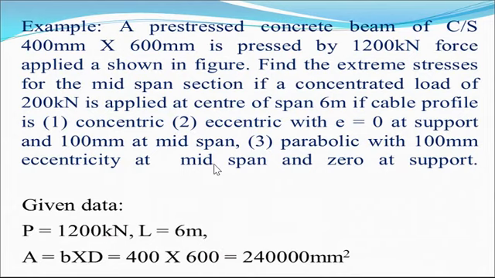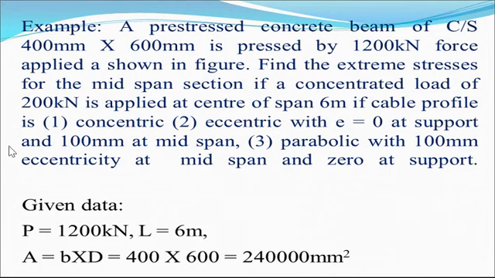A prestressed concrete beam of cross section 400 mm width by 600 mm overall depth is prestressed by 1200 kilonewton force applied as shown in the figure. Find the extreme stresses for the midspan section as well as, here it is not mentioned, as well as the end section if a concentrated load of 200 kilonewton is applied at the center of the span of 6 meter.